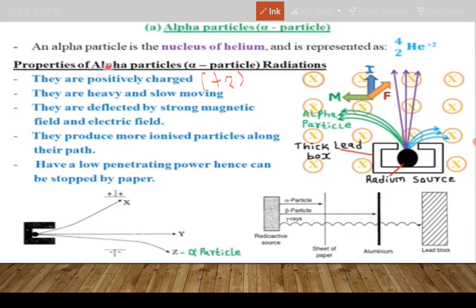Okay, they are heavy and slow moving. Alpha particles are very heavy compared to either beta or gamma. What makes them heavy is the mass in them. This mass makes alpha very big, very heavy.